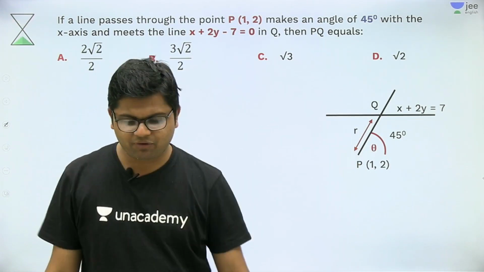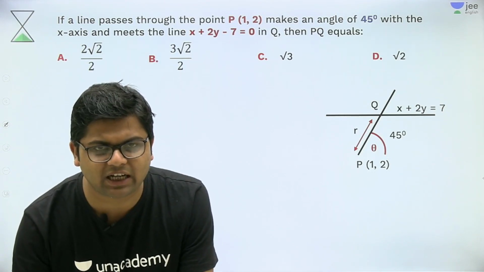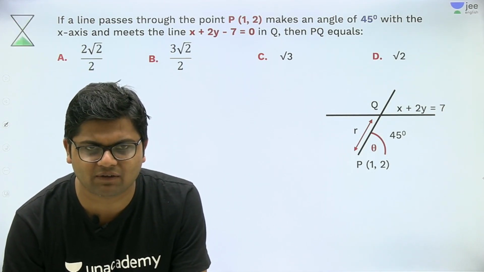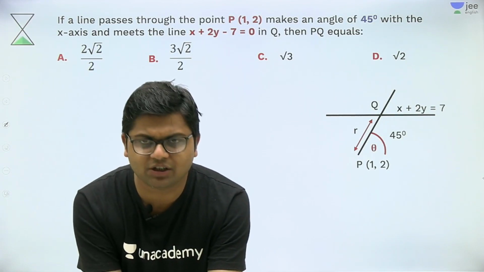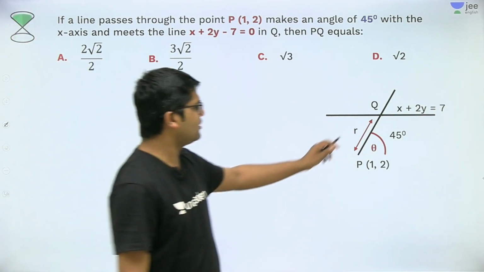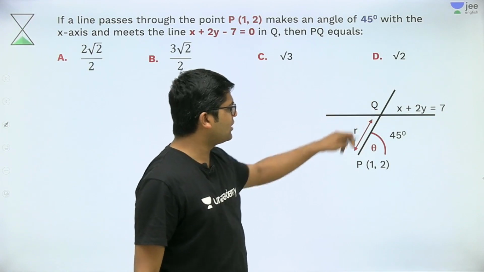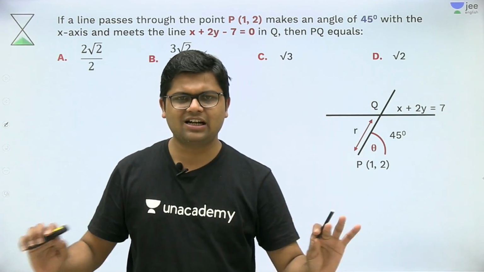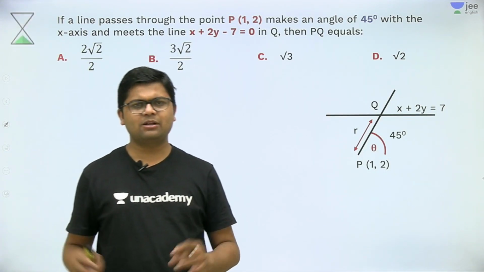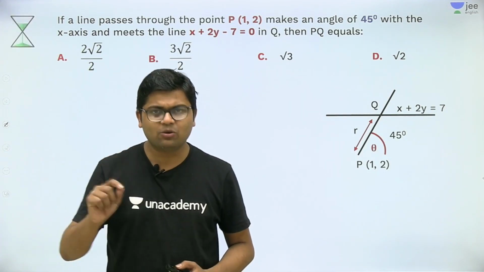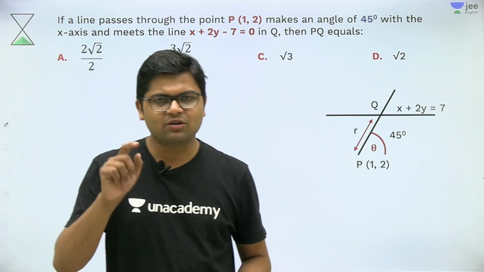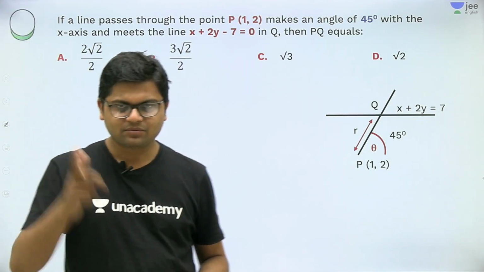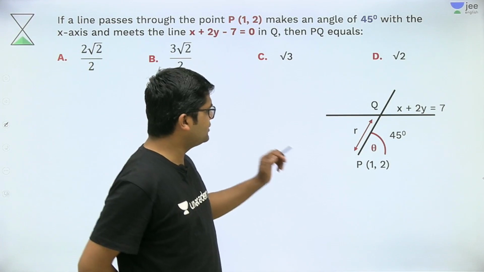Now if we solve these two lines, line PQ and x + 2y = 7, then we can find the coordinates of point Q. Once you find the coordinates of point Q, then you can apply the distance formula to find the distance PQ. This is one standard approach, which I think everybody must have understood. Now there is one more approach to this question which will solve it very easily.